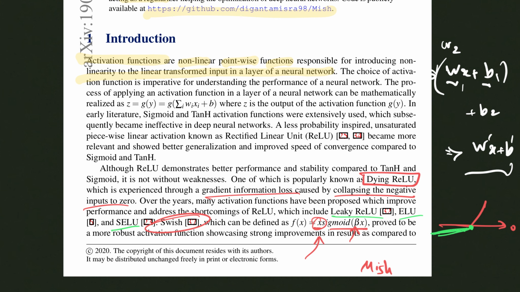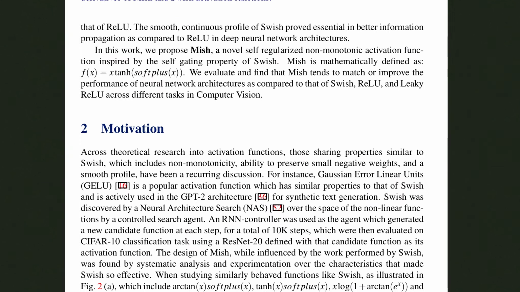Now, Swish, after it was found, showed strong improvements in the results compared to the other activation functions known before. It had a smooth continuous profile and resulted in better information propagation compared to ReLU. Now again, the Mish activation function, which is proposed in this paper, is defined as x times tanh of softplus of x. And they validate that Mish tends to match or improve the performance compared to Swish, ReLU, and Leaky ReLU across different tasks in computer vision.